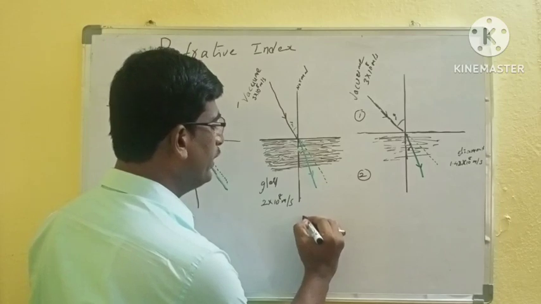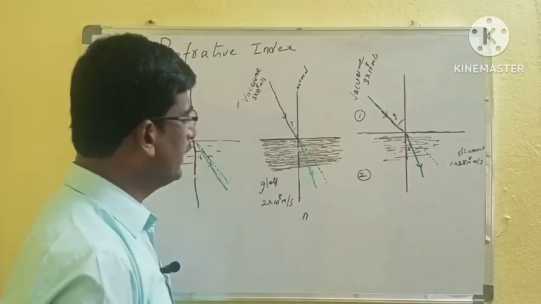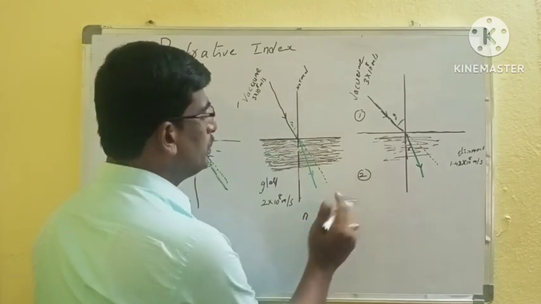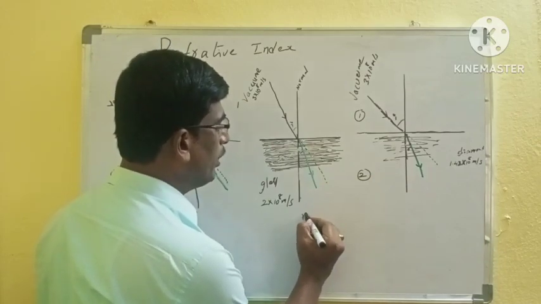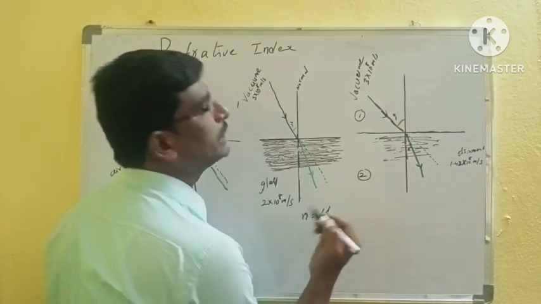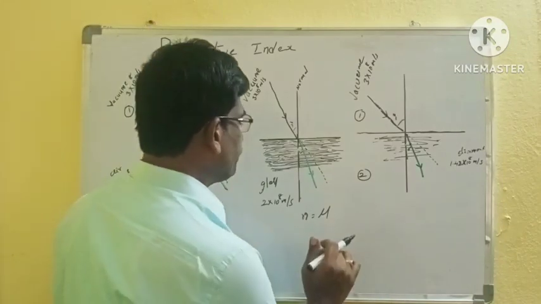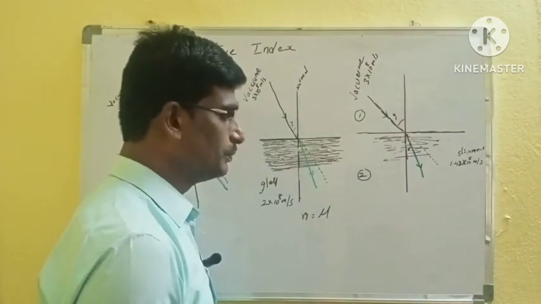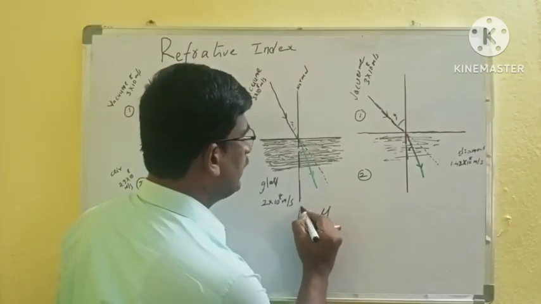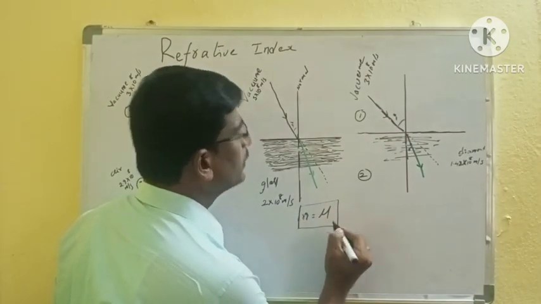So refractive index is denoted as n or mu. We can denote it with either n or mu.